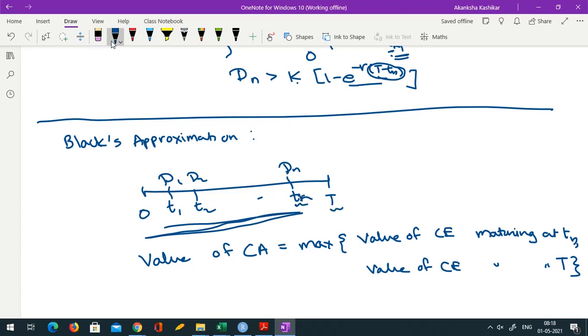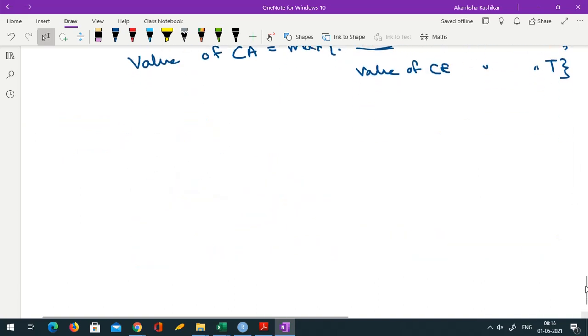Okay, so what would happen if you exercise here? Suppose you had a European option, because you know how to compute the price of a European option, and what would happen if you exercise here? So compute those two prices, take the maximum of that because you will choose whichever is more beneficial, and that becomes the value of the American call option. Okay, this is an approximation proposed by Black and it works well in most of the cases. Okay, and the reasons we discussed, because in most of the cases it is not optimal to exercise at any time point before the final dividend payment.